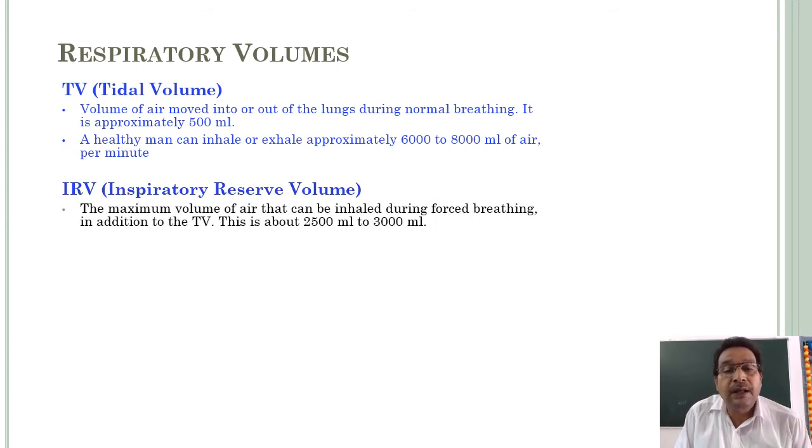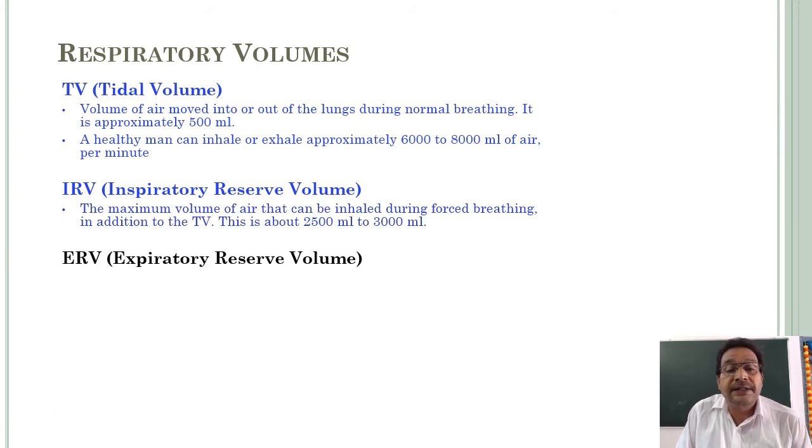It is the maximum volume of air that can be inhaled during forced breathing, in addition to the TV. TV, as we already discussed, is the volume of air moved into or out of the lungs during normal breathing, the tidal volume. So IRV is about 2,500 ml to 3,000 ml.